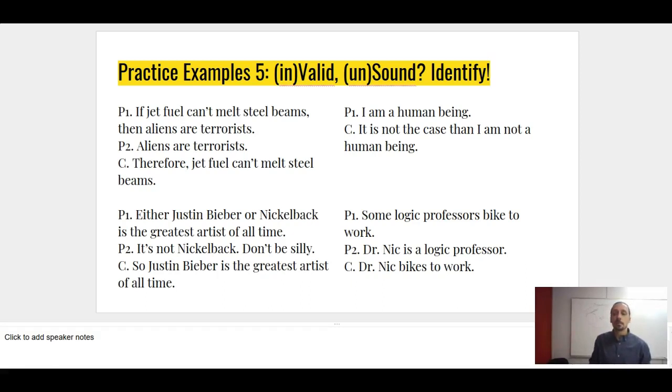Last argument: some logic professors bike to work. Dr. Nick, that's me, is a logic professor. Dr. Nick bikes to work. So this is a nice example because it's not valid. Some of them do, but the premises don't tell me by themselves whether Dr. Nick, me, is in fact part of that subset that do bike to work. However, I do bike to work often. So it's a sound argument, but it's invalid. The truth of the premises by itself would not guarantee the truth of the conclusion. It happens to be true, but that's just luck.